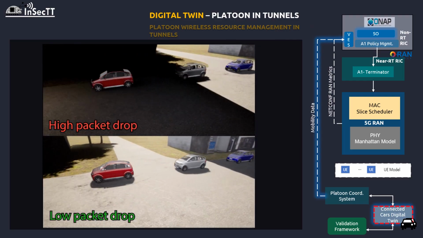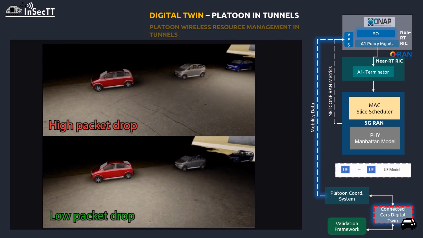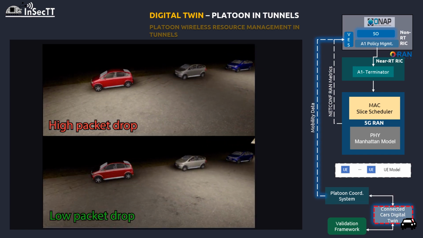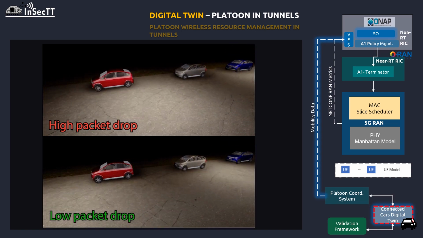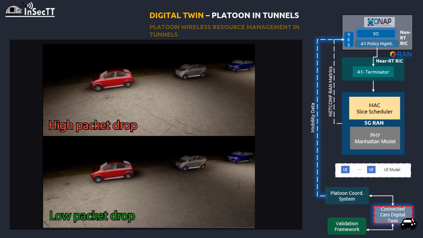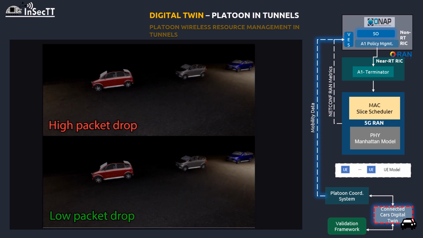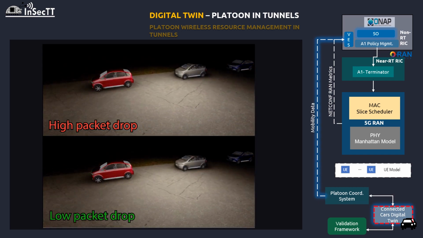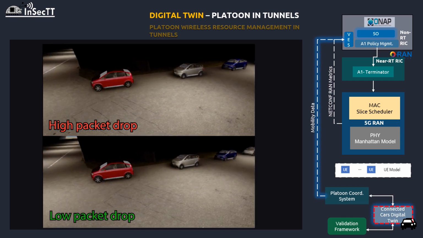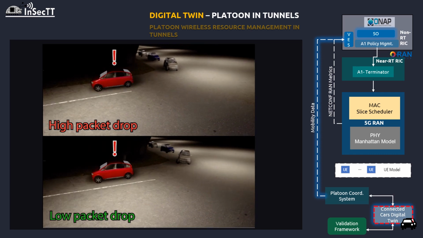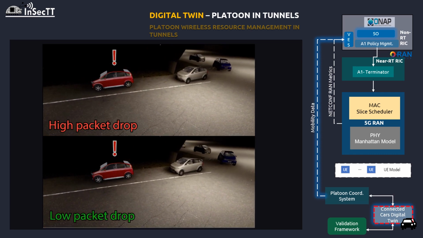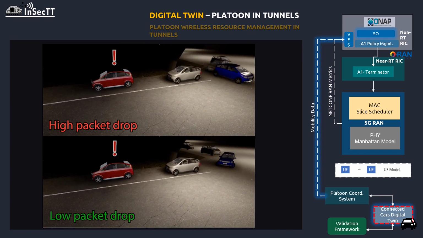V2X communication of platoons in tunnels is demonstrated in the Connected Car's digital twin platform, which includes simulation of the physical conditions of the environment, generation of real V2X messages, and the physical layer simulation of the network. On the top, the platoon is subject to high packet drop, whereas on the bottom the packet drop is low. It can be seen that when the packet drop rates are high, the platoons are not able to react in time to prevent collisions.